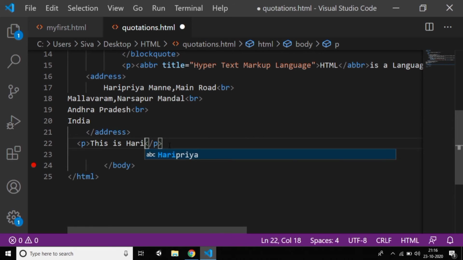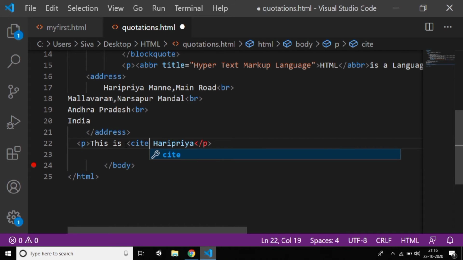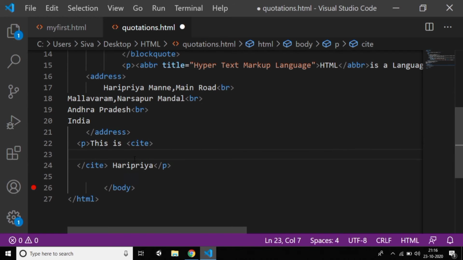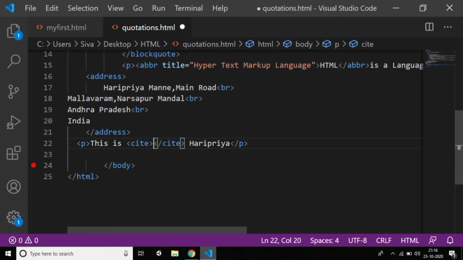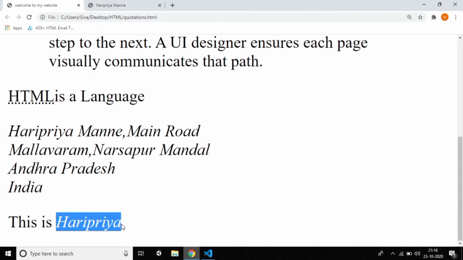In this text I want Haripriya to be in a different format. Just observe carefully, with the usage of the cite tag, the output will be italic, not that much different.